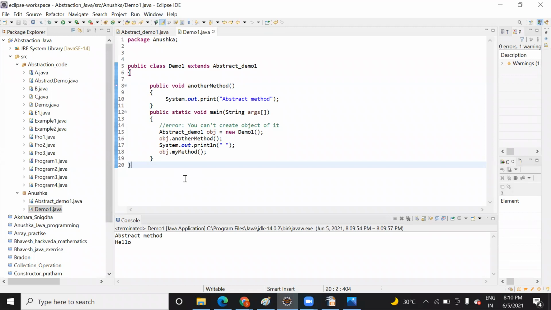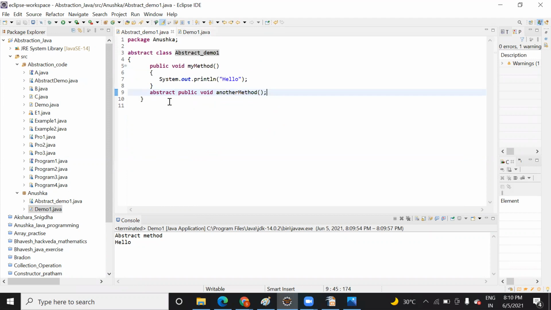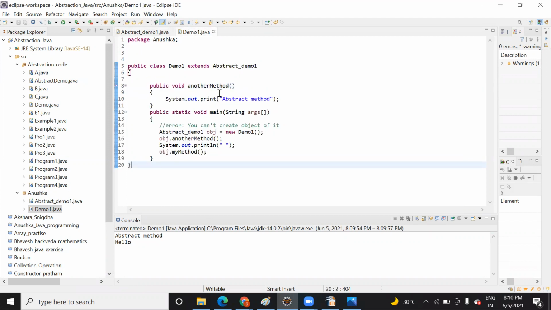Yeah. So I think that this console screen was shifted here, and last time also we were getting output, but we were not able to see it. Okay, no issue. So here you can see when I call this obj dot another method, it has printed abstract. Why is it? Because I have created the method here, and here I am calling this another method.